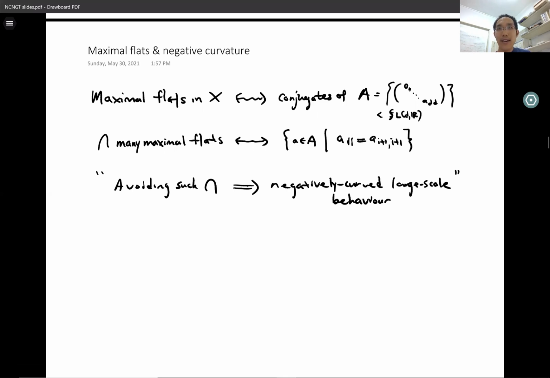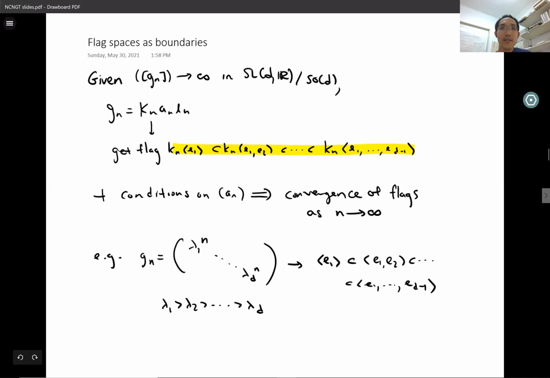Those were the maximal flats. The other thing I wanted to talk about were flag space boundaries. Suppose we have a sequence of points in the symmetric space, SL(d,R) mod SO(d), going off to infinity. We represent these points by matrices G_n in SL(d,R). We take the Cartan decompositions of these matrices, and there's a lot of information contained in this decomposition.